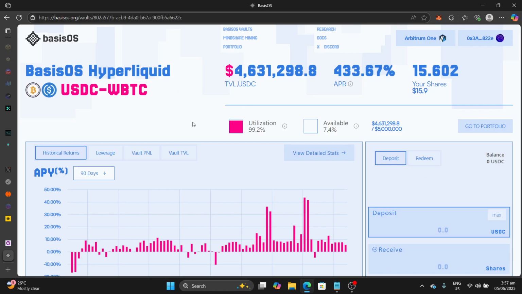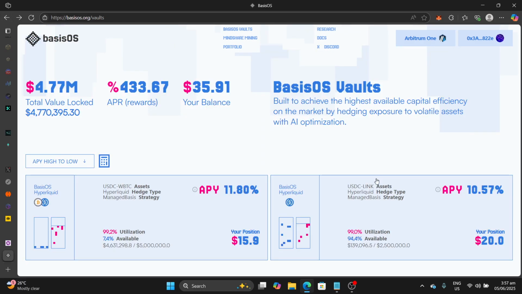You don't need to know about the technicality. All you need is deposit into the vault and it will do the trading on its own. Then from the revenue, it will distribute it to the end user as yield. So basically, it performs basis trading and distributes the revenue as yield, and over the course of around 90 days, it has been able to maintain this yield, showing that it has been profitable.